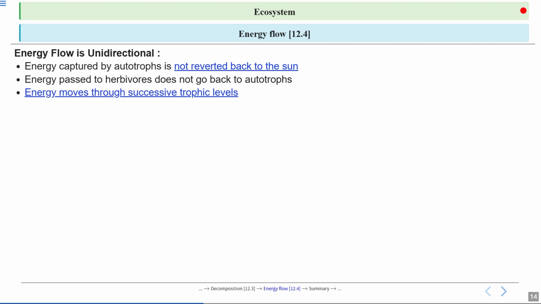Okay. Now energy moves through successive trophic levels. So energy keeps moving through different trophic levels, first from plants to the herbivores and then to the carnivores and so on. Now, each group in the food chain gets energy from the level below it. Finally, it's important to realize that with each step, some energy is lost as heat to the environment. This is why energy can't be recycled in an ecosystem.